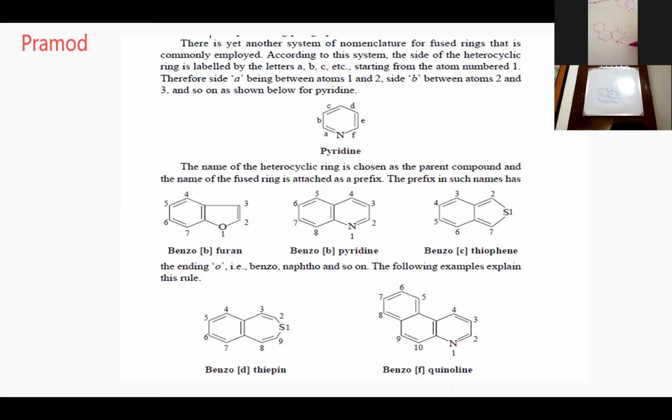Because you have to go in a cyclic manner now. This is the first ring: 1, 2, 3, 4, 5, 6, 7. So A, B, C, D, E, F. This is the F face that it gets connected.